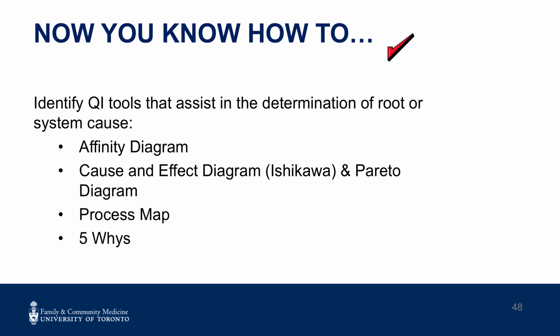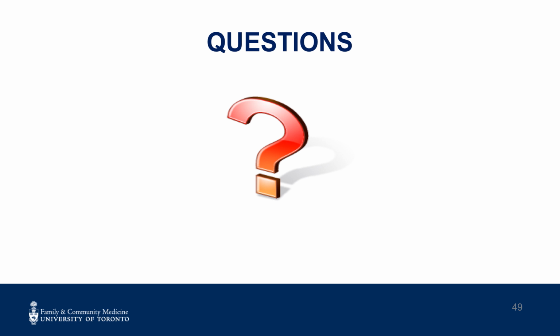Now you know how to identify QI tools that assist in the determination of root or system cause. Affinity diagram, cause and effect or Ishikawa diagram, and Pareto diagram. Process map, 5 whys. Please contact faculty at your site with any questions you may have.